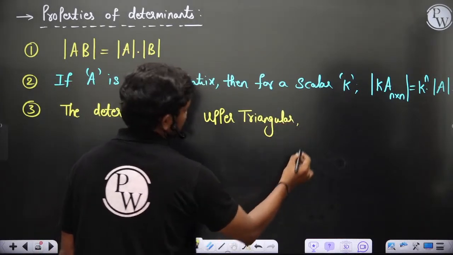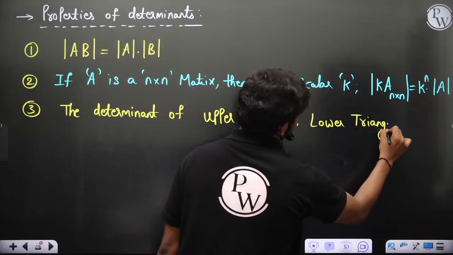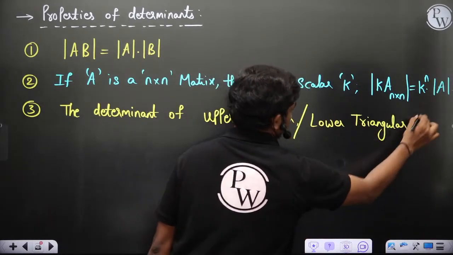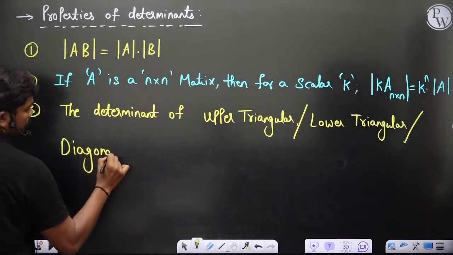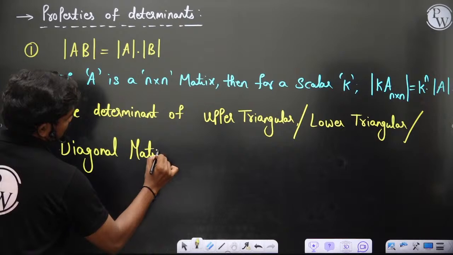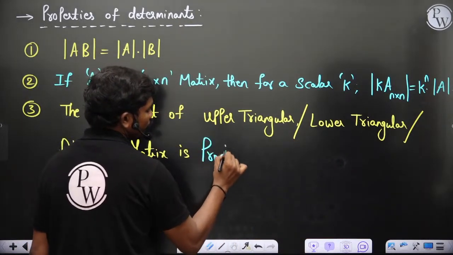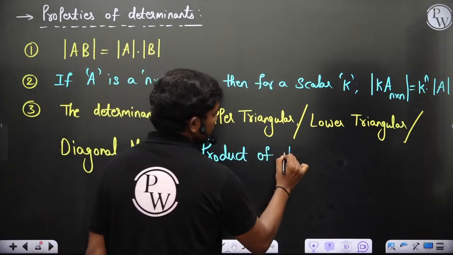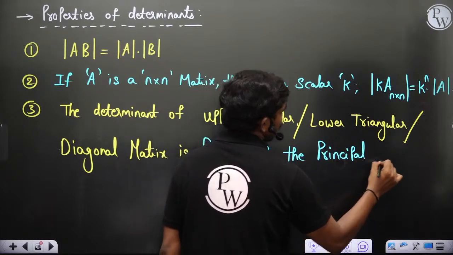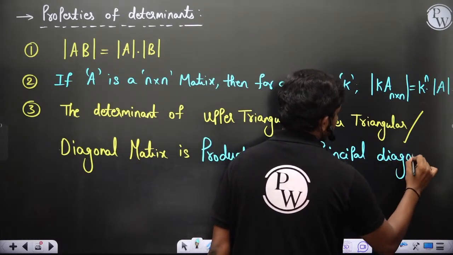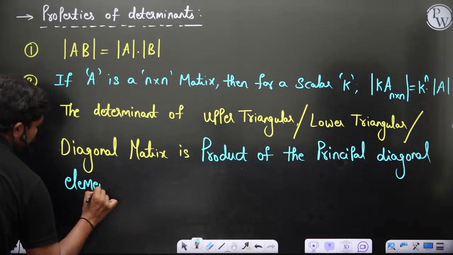The product of the principal diagonal elements.